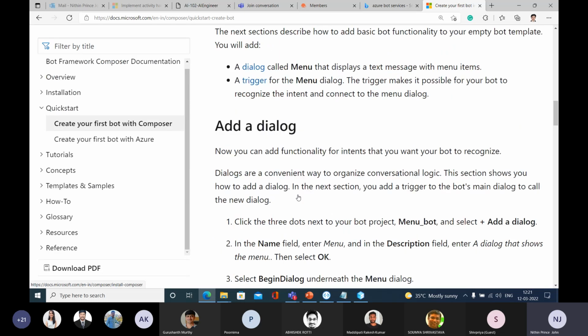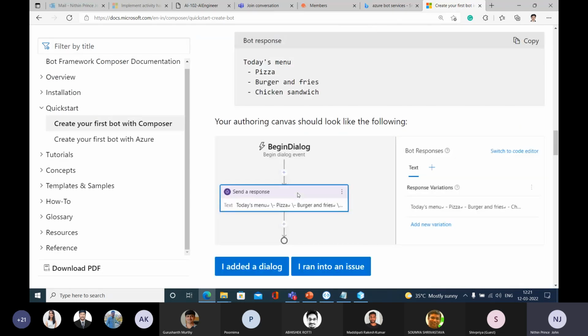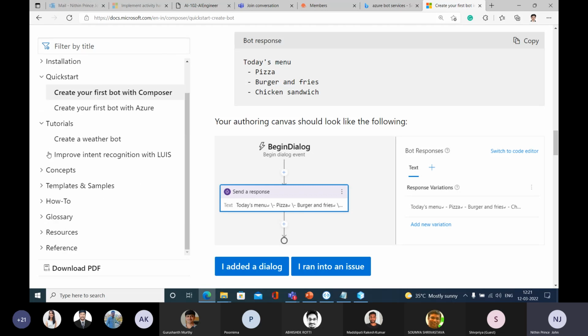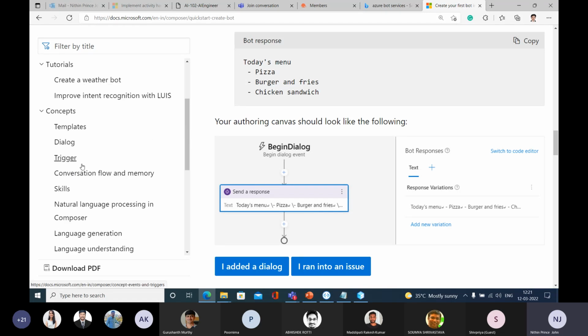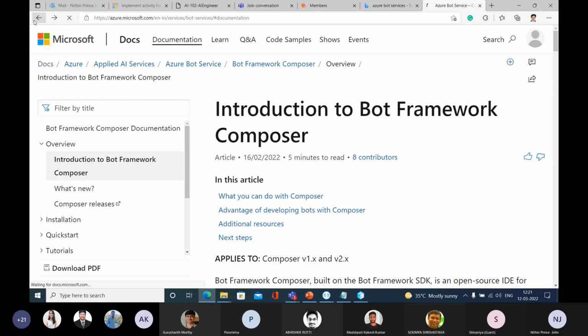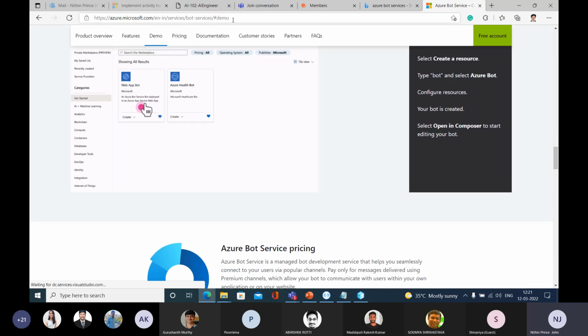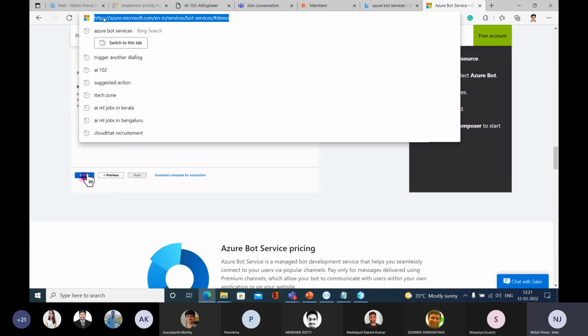Here they are creating a pizza bot. Then you will see the tutorials, which is the thing we have done now. Then you can integrate that with LUIS. There are a lot of things we can learn from this documentation. So let me share this portal with you, and when you have the time, you can go through this.